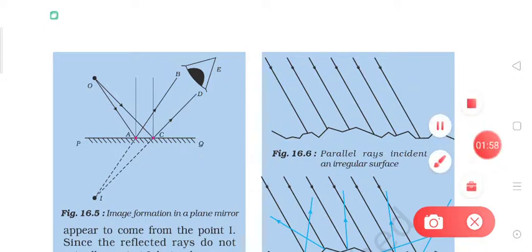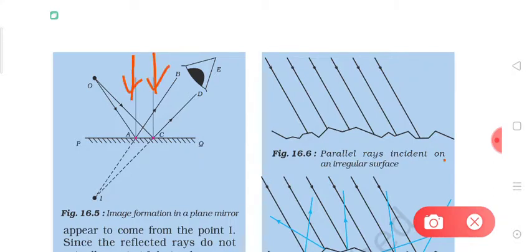Now what you need to do, you have to draw the reflected rays also. But for drawing the reflected rays you will have to first draw the normal on the point of incidence. So first normal is this and the second normal is this. First normal is on the point A and the second normal is on the point C, which are the points of incidence of the two rays OA and OC.